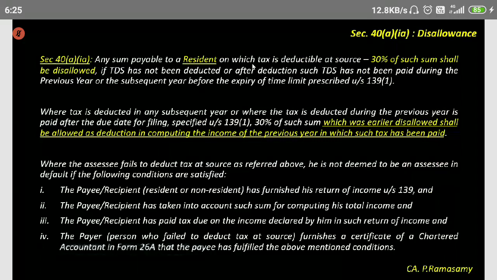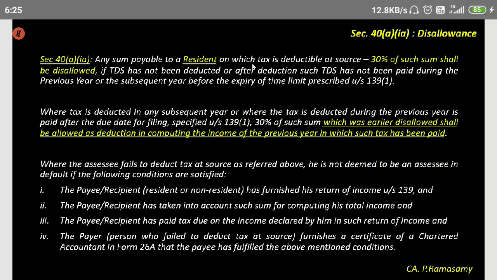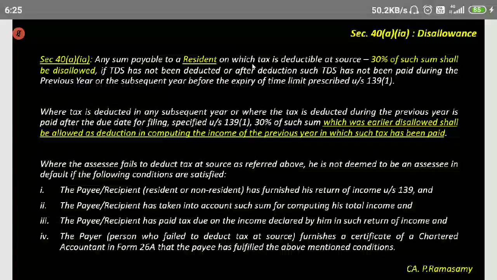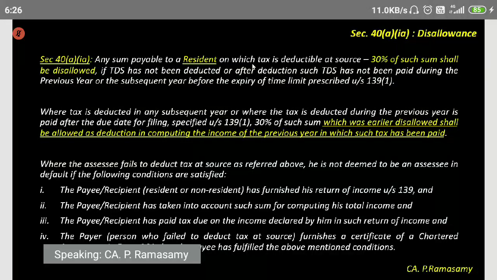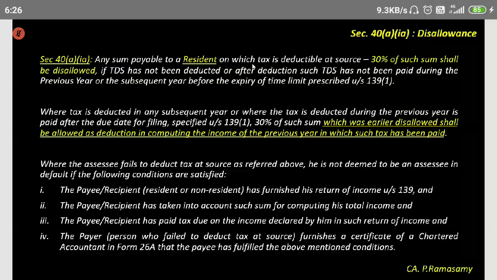In the previous case, the entire 100% of the expenditure was disallowed. Here, only 30% of the expenditure is disallowed, where the amount is paid to a resident and tax has been deducted at source but has not been paid, or tax has not been deducted. In such cases, 30% disallowance will happen. This is the difference between the previous one and this. In the previous case, 100% disallowance. In this case, 30% disallowance. Where tax is deducted in any subsequent year, it will be allowed as a deduction in that year in which it is deducted or in which it is paid.